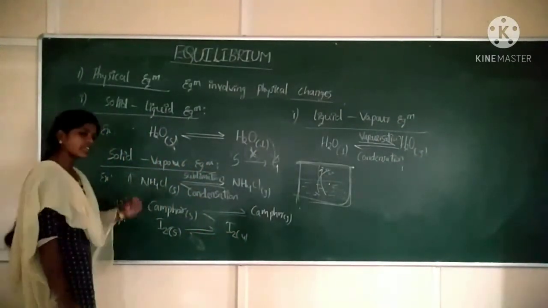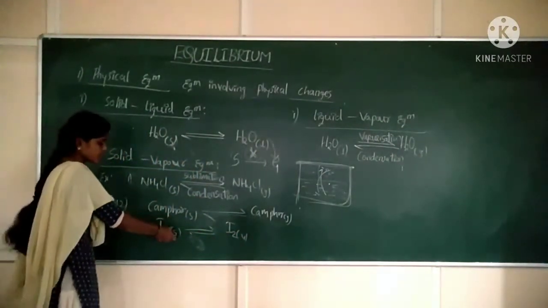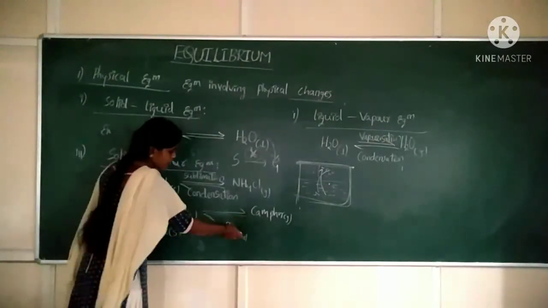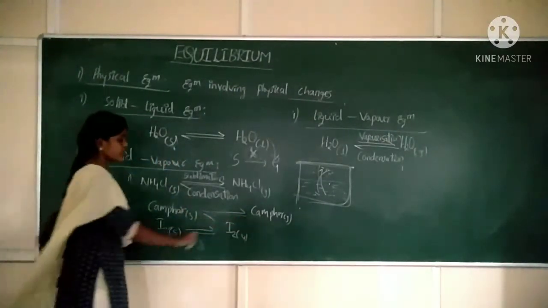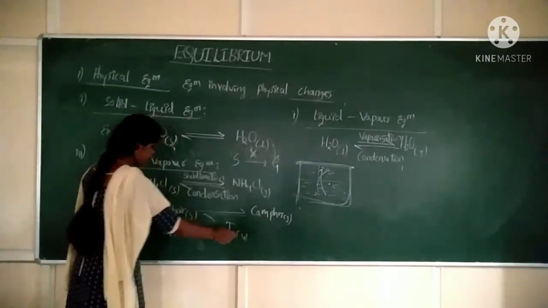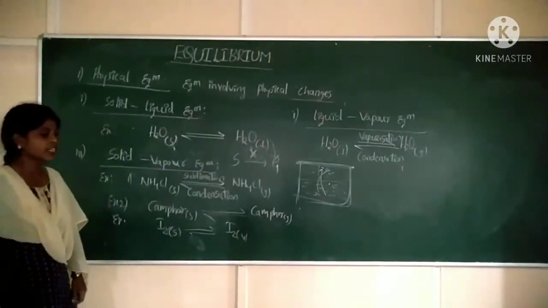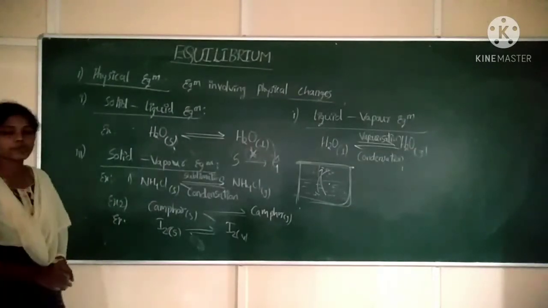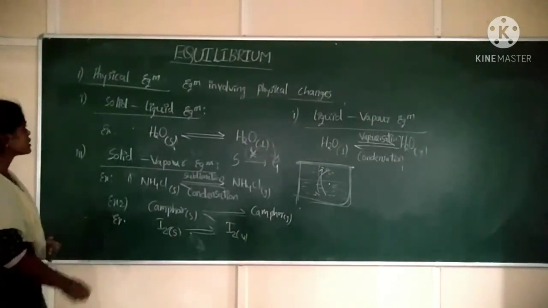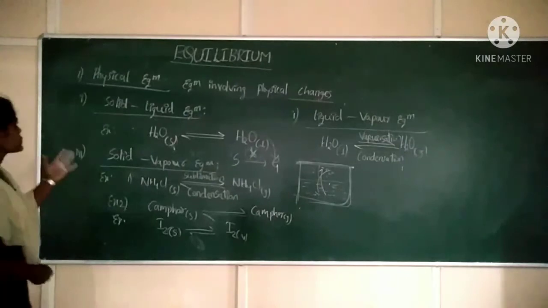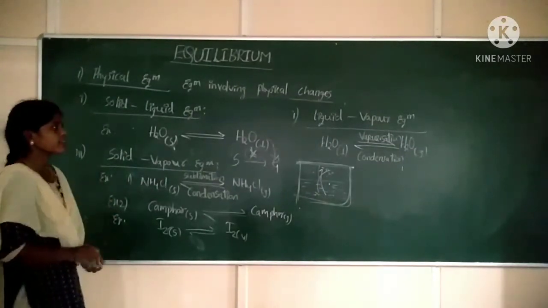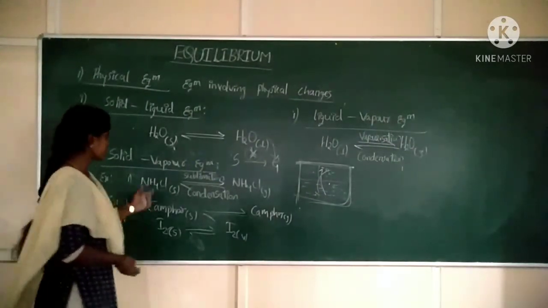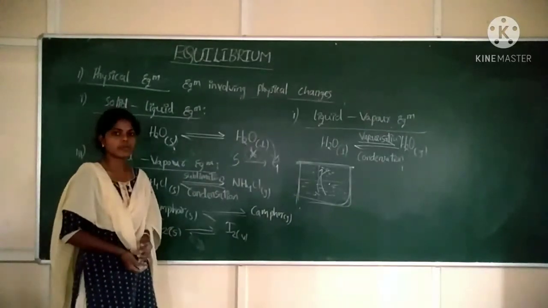At a certain point, the number of molecules converting from solid to vapor will be equal to the number of molecules converting from vapor to solid. That state is said to be solid vapor equilibrium. So these are the types of physical equilibrium: solid liquid equilibrium, liquid vapor equilibrium, and the third one is solid vapor equilibrium. Clear?